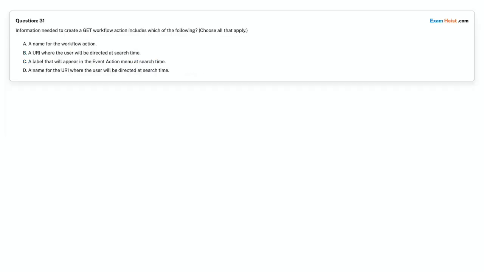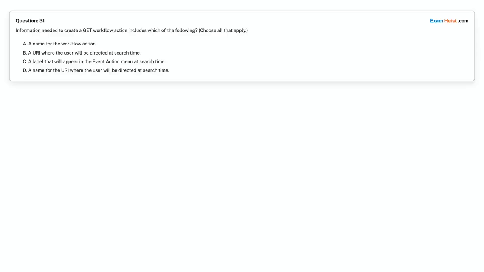Question 31. Information needed to create a get workflow action includes which of the following? Choose all that apply. Option A. A name for the workflow action. Option B. A URI where the user will be directed at search time. Option C. A label that will appear in the event action menu at search time. Option D. A name for the URI where the user will be directed at search time.